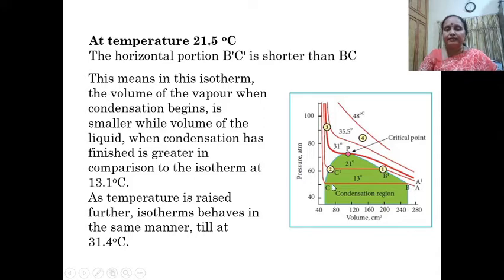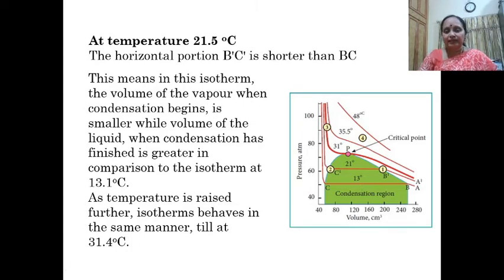This means in this isotherm, the volume of the vapor when condensation begins is smaller, while the volume of the liquid when condensation has finished is greater in comparison to 13.1 degrees Celsius.